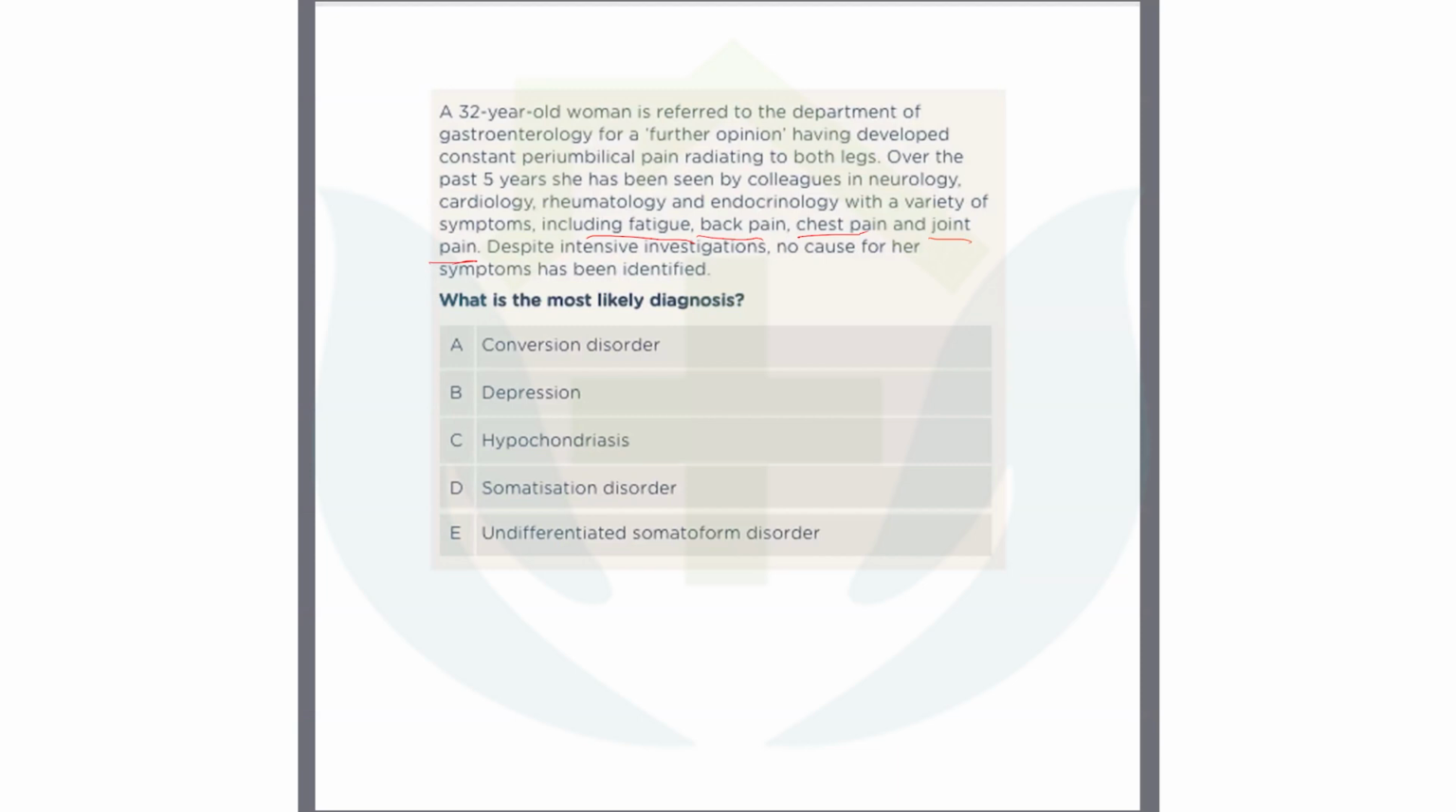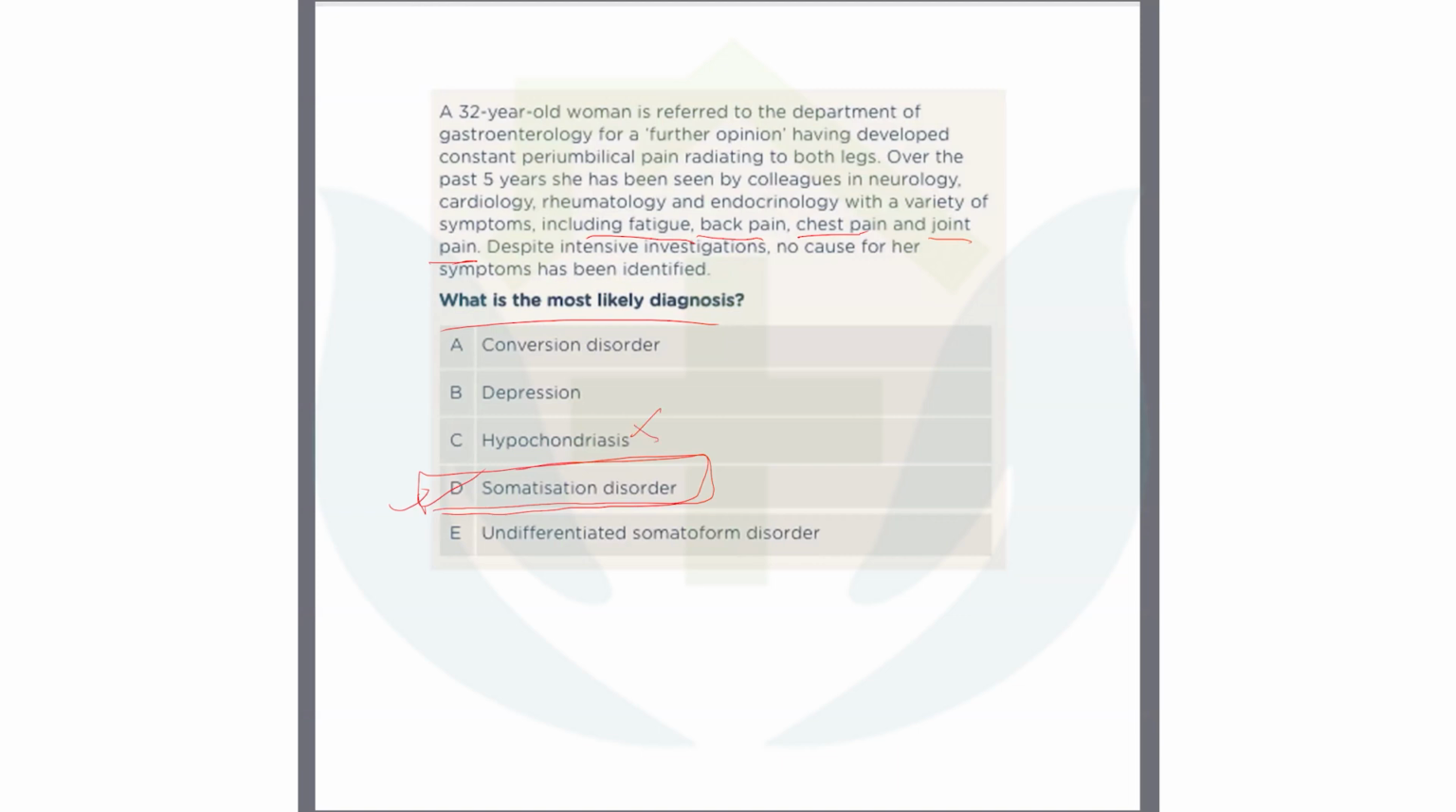Okay. Now you can understand the investigation is normal and there are multiple visits. And a lot of pain: back pain, chest pain, joint pain. So there is a lot of pain. So which could be the involvement? What is the most likely diagnosis? Somatization disorder, sir. Yes, very nice. Somatization. I think you understand very well that this is a somatization disorder.